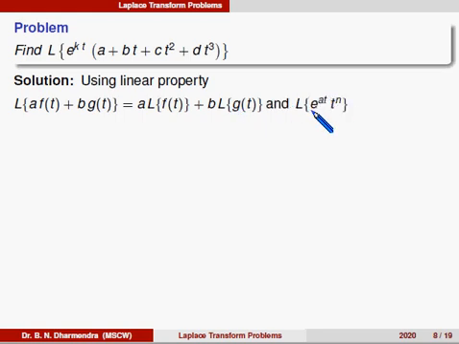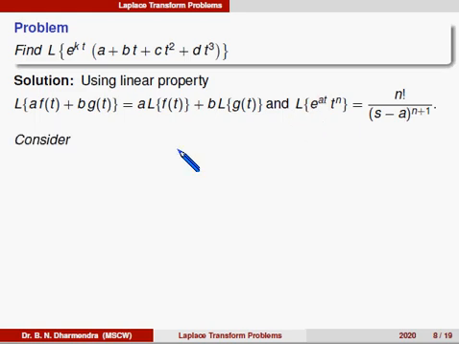And the first shifting property: Laplace of e power at into t power n. The f of t term is t to the power of n, so that gives n factorial by s to the power of n plus 1. You can replace s by s minus a, since the positive sign is there in the exponential.